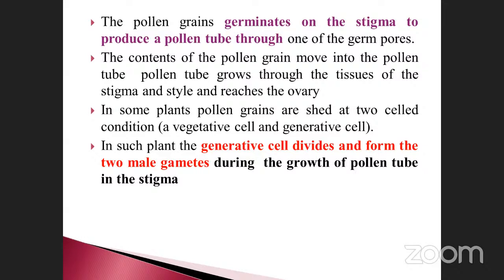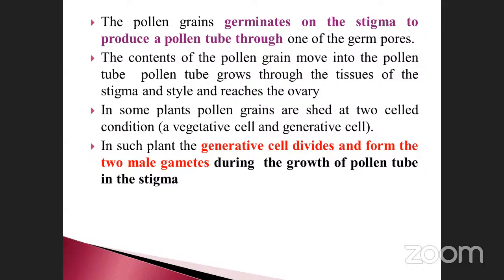That is given here. Germination on the stigma produces a pollen tube through one of the germ pores. Then the contents of the pollen grain move into the pollen tube. What is the meaning of contents? One tube nucleus and one generative nucleus. They can move through the tube only, not through any other places. They move along with the pollen tube growth.